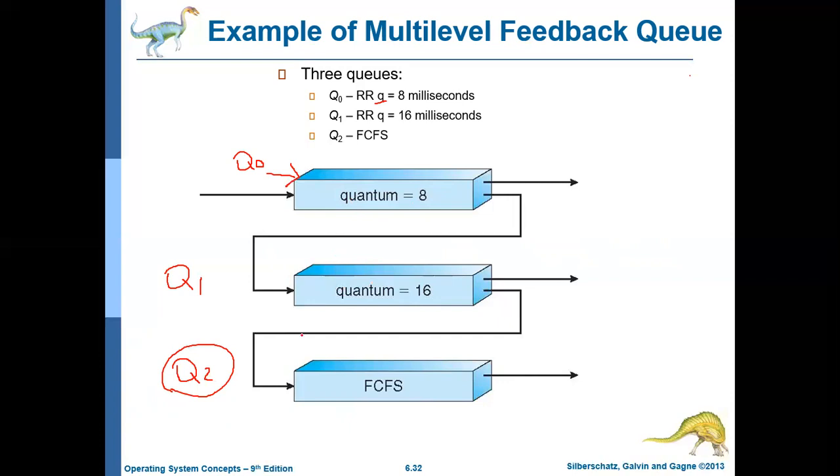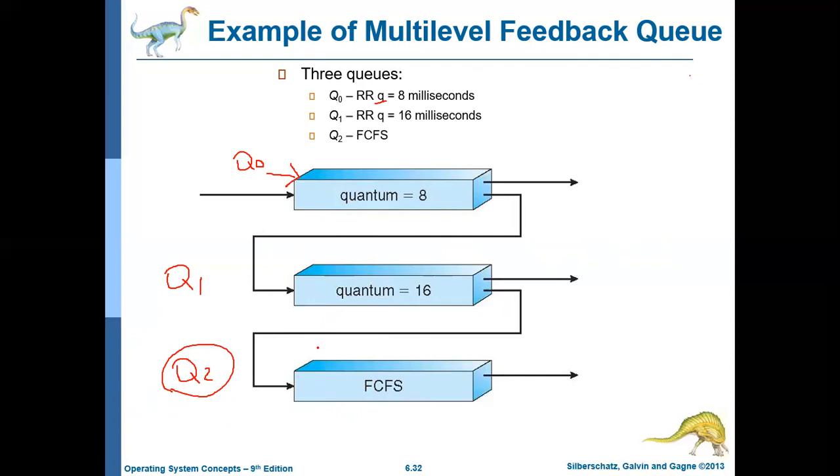Also, here aging will be implemented. If a job is in the lower priority queue for a longer period of time, then it will be promoted to a higher priority queue. So this is how the multi-level feedback queue algorithm works.